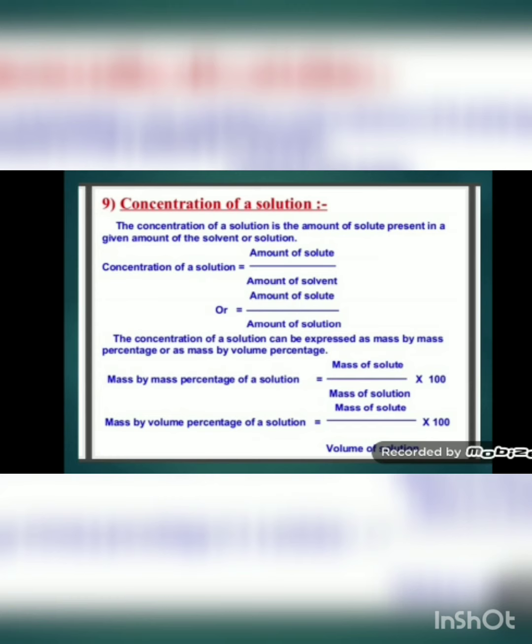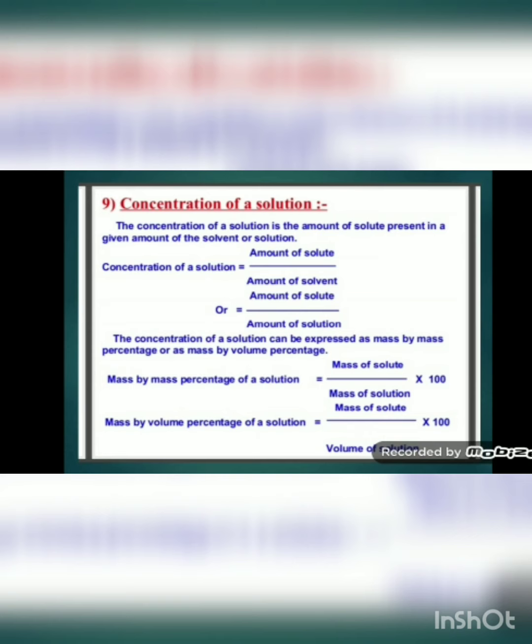So what is the meaning of concentration of a solution? The concentration of a solution is the amount of solute present in the given amount of solvent. There is a formula to find concentration. Concentration of a solution is equal to amount of solute upon amount of solvent, or amount of solute upon amount of solution. Normally the percentage method is used to find the concentration, and the concentration of a solution can be expressed as mass by mass percentage or mass by volume percentage.